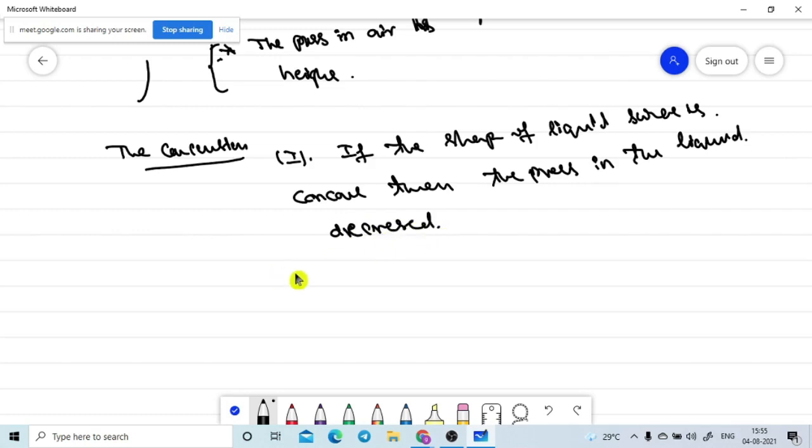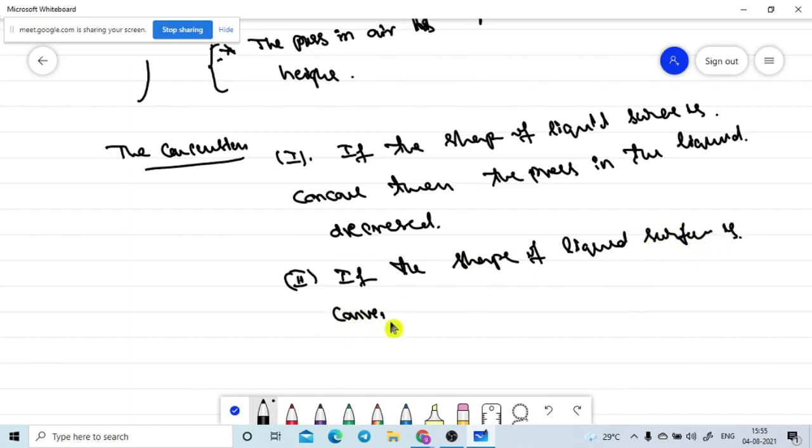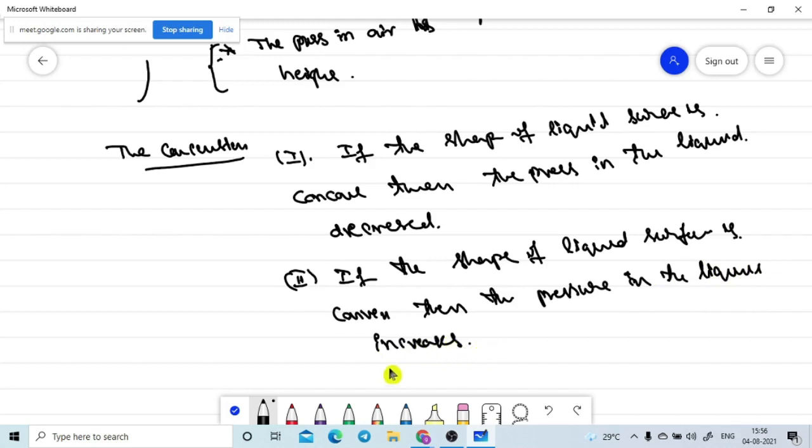So in the reverse case, if the shape of the liquid surface is convex, then the pressure in the liquid increases. This is the most important conclusion. We are going to apply these conclusions in the upcoming topic.